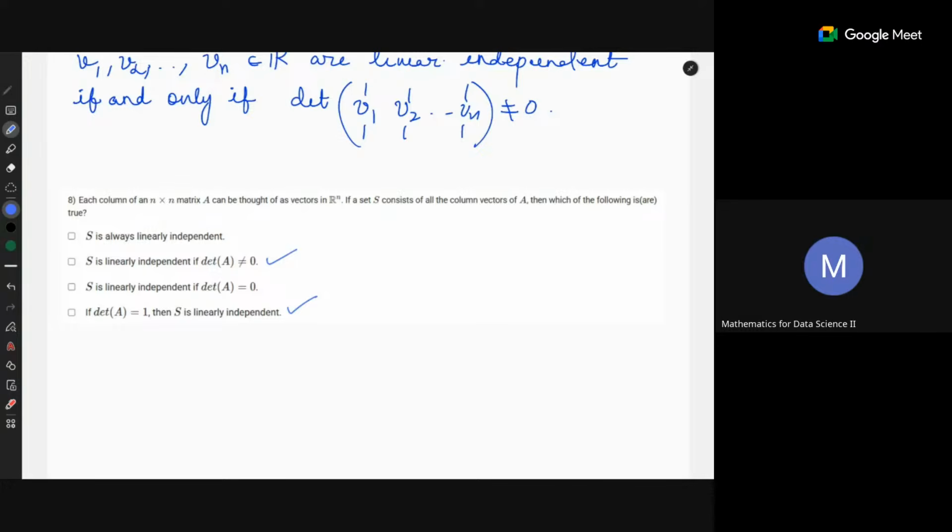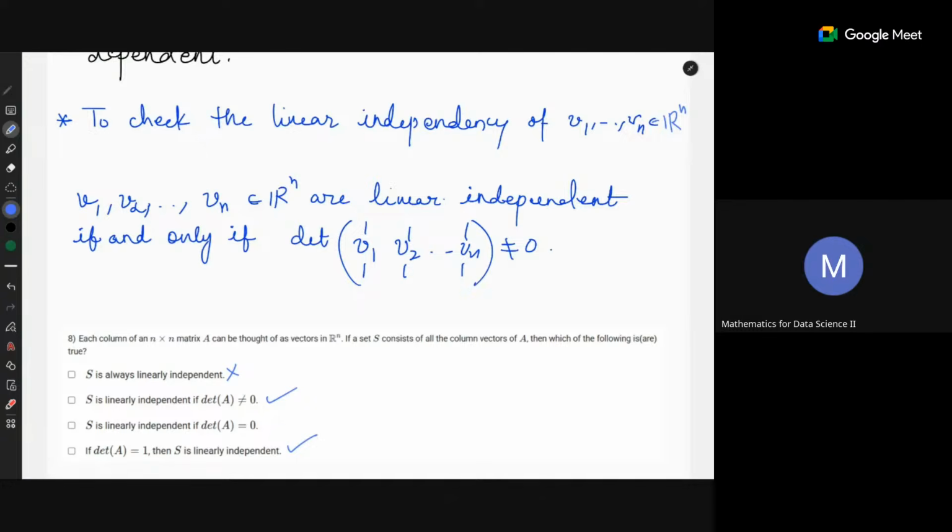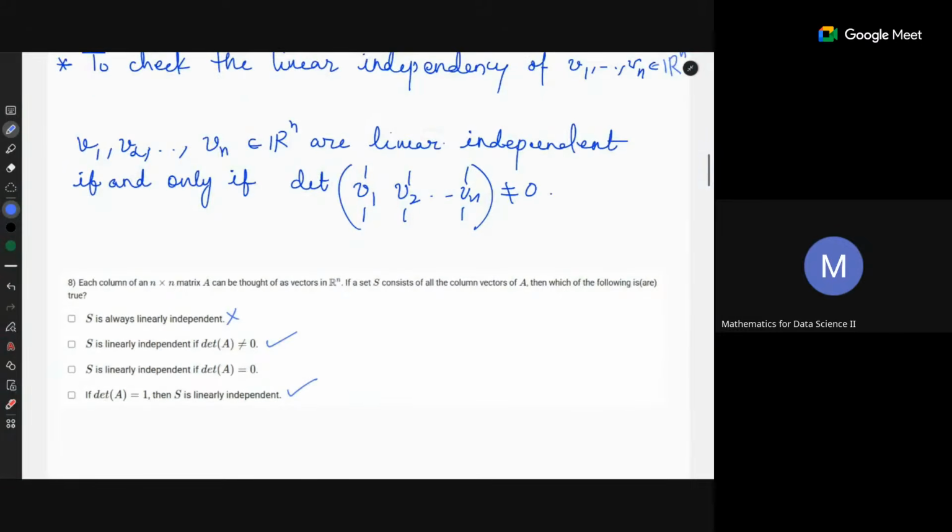The first option is incorrect because there can be a matrix with dependent columns, so this is not always true. Option B is correct, because that's what I just said. You can write vectors as columns and then you can take the determinant. If the determinant is non-zero, then they are independent. Similarly, if the determinant is 0, then they are dependent, not independent, so option C is wrong. Option D is determinant is 1. That means it is non-zero, so the columns are independent. That means set S is linearly independent. Good.